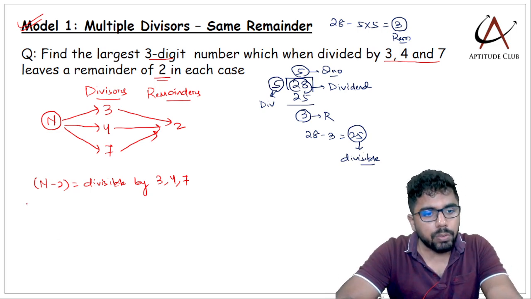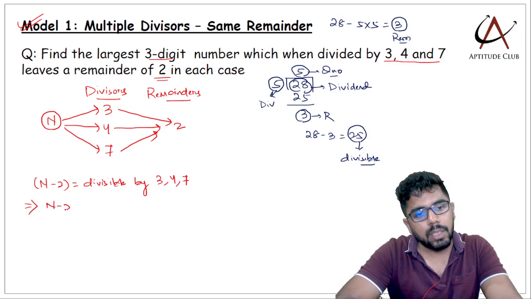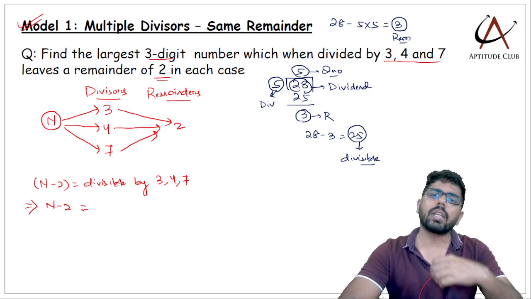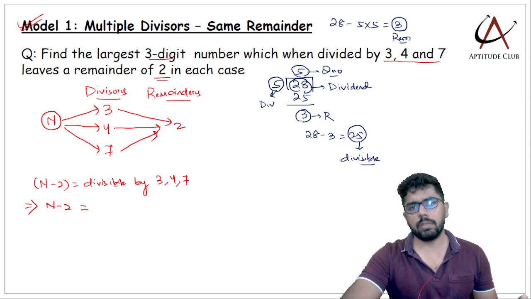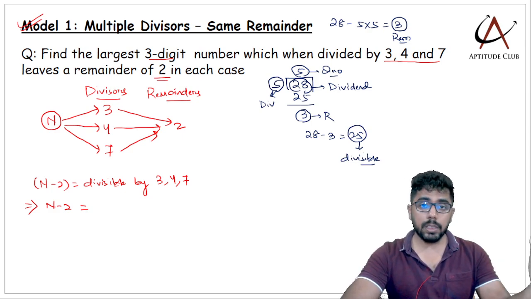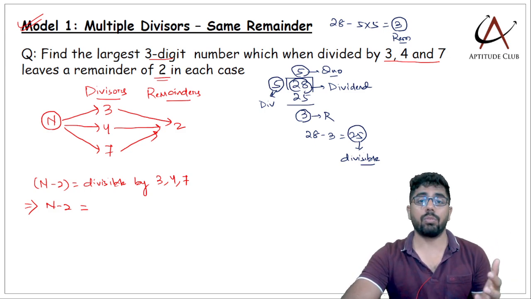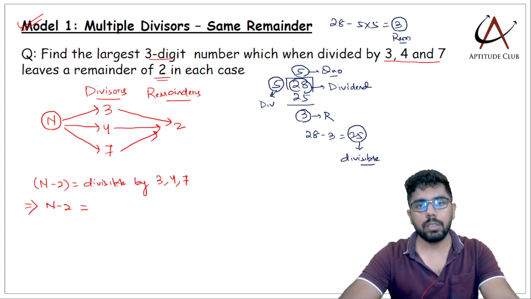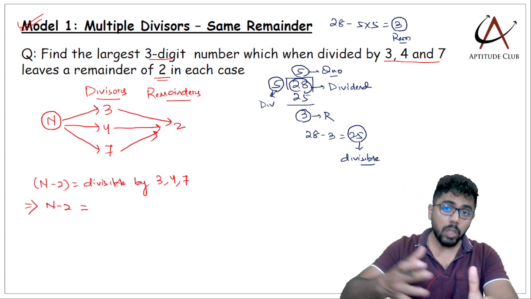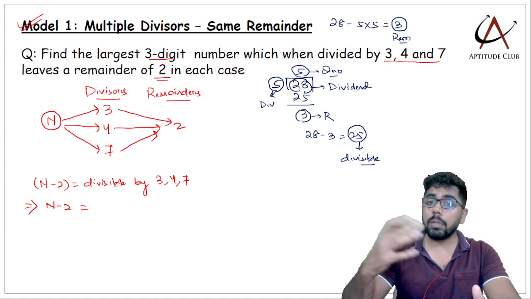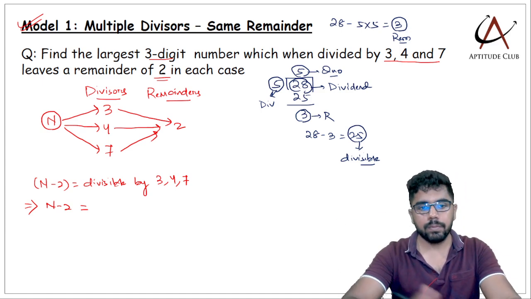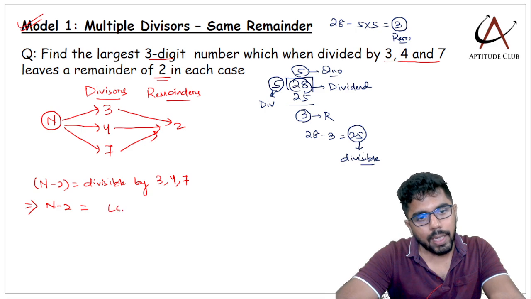Now if n minus 2 is divisible by 3, 4 and 7, let's try and think what kind of number is divisible by 3, 4 and 7. Any number which is divisible by 3 is a multiple of 3. Same logic, any number which is divisible by 4 or 7 should be a multiple of 4 or 7. Now if a number is divisible by all 3 of them, it should be a common multiple of 3, 4 and 7. So I can think of LCM.